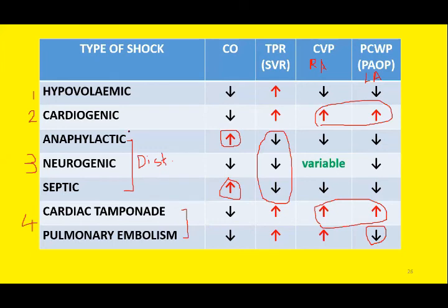So we have discussed different types of circulatory shock. What are the causes of each type of circulatory shock? What are the clinical features? And what are the signs and symptoms? Now, if there is any question, please let me know.